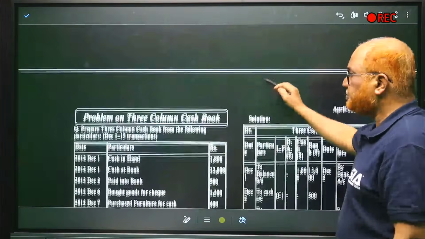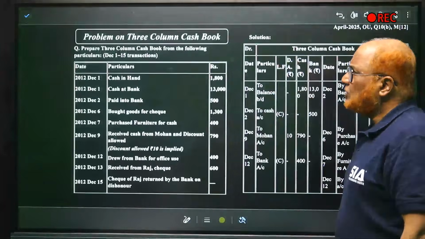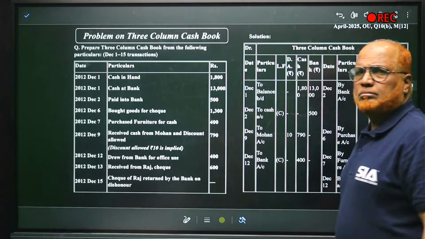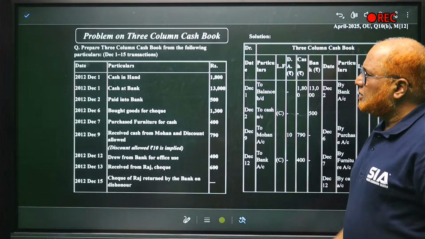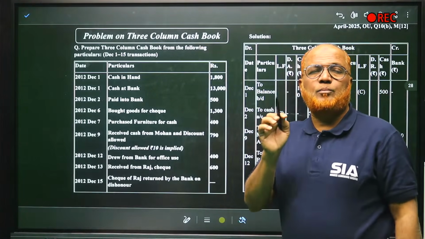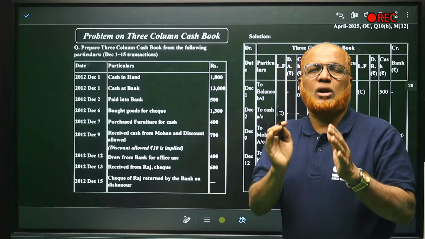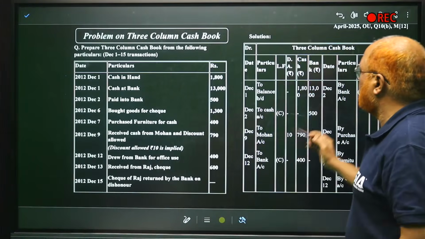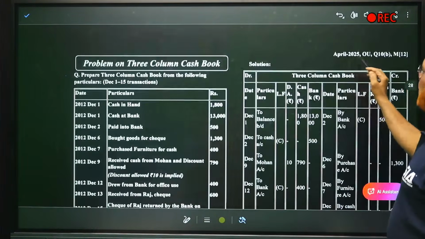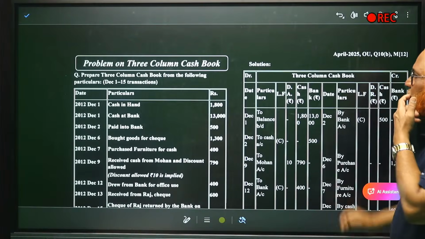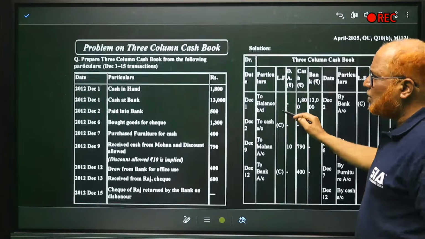That's all. Over. Now the next thing is the problem on the 3-column cash book. The 3-column cash book problem is very, very important. Remember, note it down. You have to focus more on the 3-column cash book, as there are more chances. This problem was asked in April 2025, last year, in OU, for 12 marks. A very easy problem, as we can see.